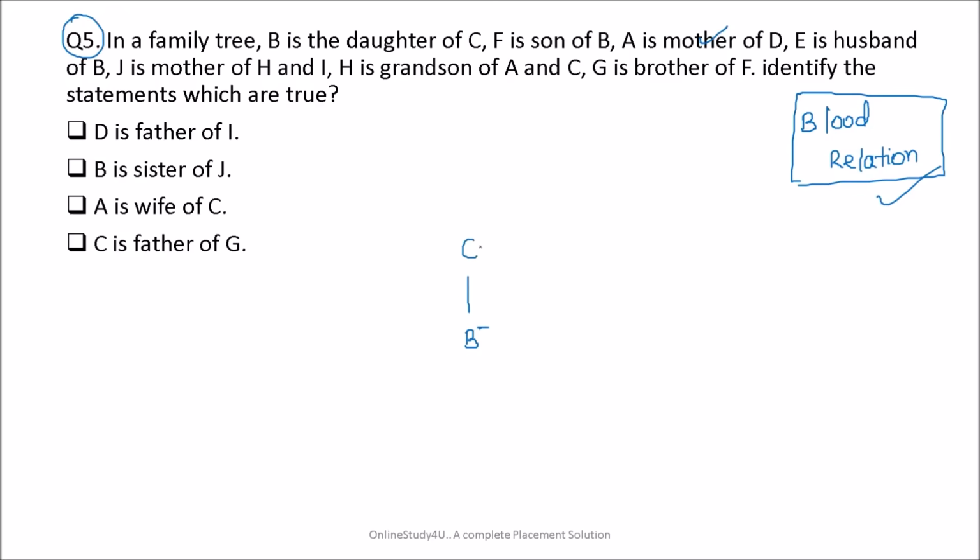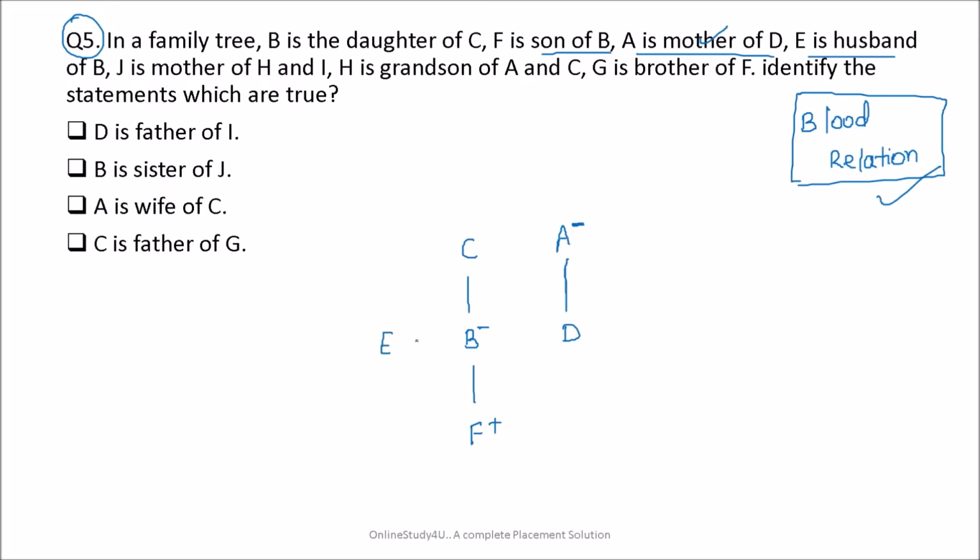F is the son of B. A is the mother of D. So somewhere D is there, and A is the mother of D. Mother means female. E is the husband of B.